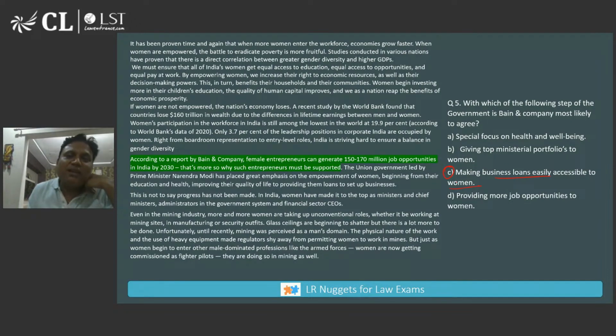Now you may feel that everything could be right, but look at what the question is asking. Focus only on that area. That is why referring back to the passage is very important. Whosoever tells you that referring back to the passage is a waste of time, I completely disagree. The first time you read a passage, read fast. Your purpose should be to identify the main idea and organization. When you are solving the questions, every time you need to refer, do not hesitate, because you are getting marks for marking the right answer and not for reading the passage.